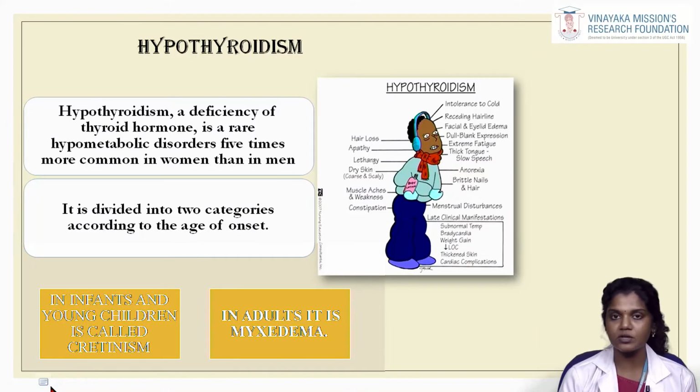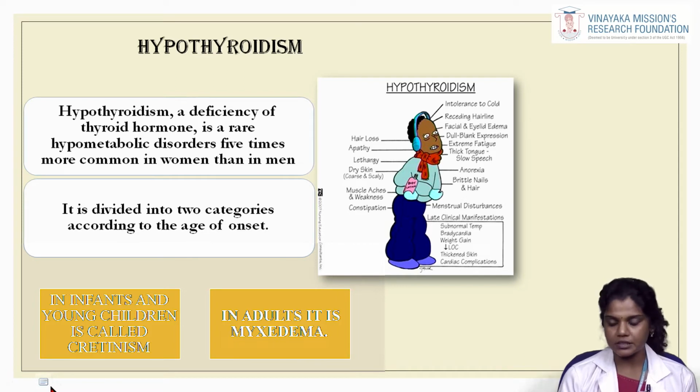Next we will move on to hypothyroidism. So far we have seen hyperthyroidism and the clinical features of Graves' disease. Now we are moving on to the hyposecretion of thyroid hormones, which is referred to as hypothyroidism. Hypothyroidism is a deficiency of the thyroid hormone, a hypometabolic disorder, 5 times more common in women than in men. It is divided into 2 categories according to the age of onset. In infants and young children it is called cretinism, and in adults it is referred to as myxedema.